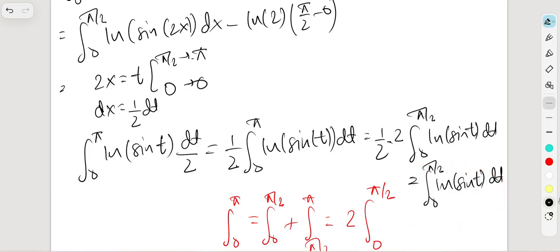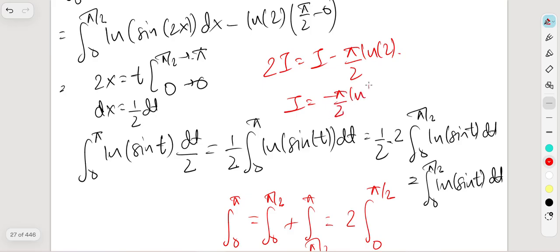So finally we can say that 2I equals I minus pi over 2 natural logarithm of 2, and finally we can subtract I from both sides, so that gives us I equals minus pi over 2 natural logarithm of 2, hence proved.